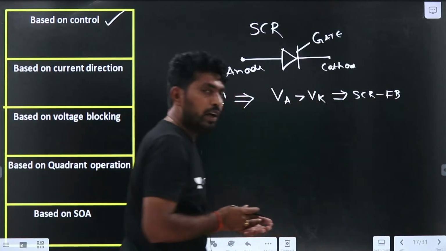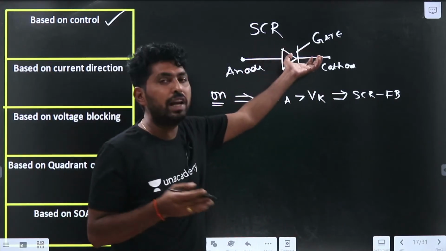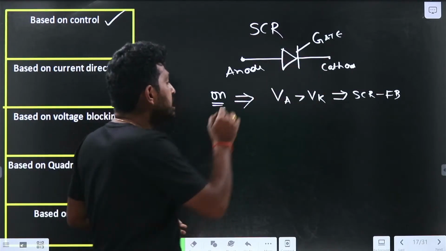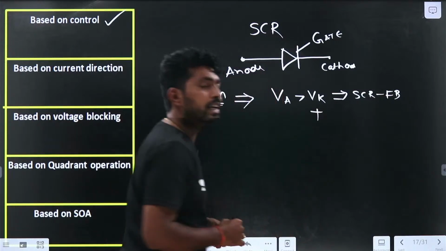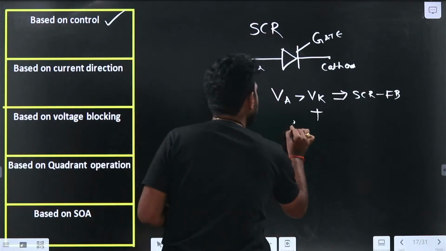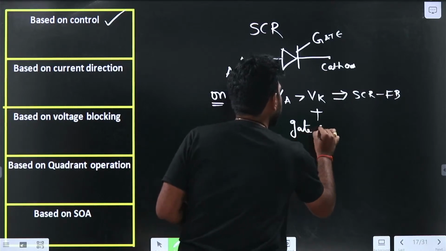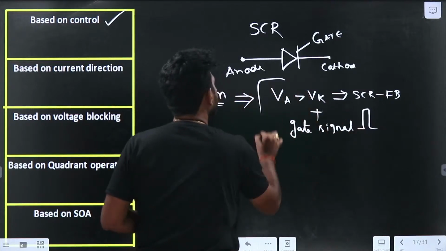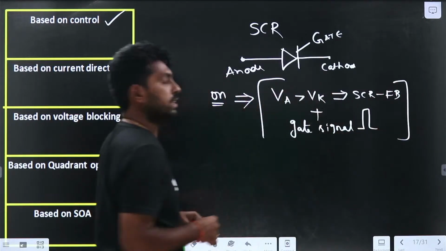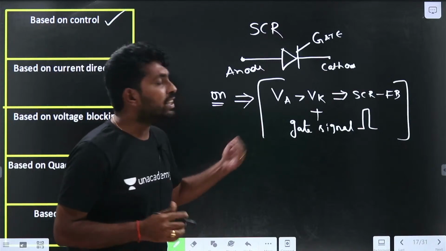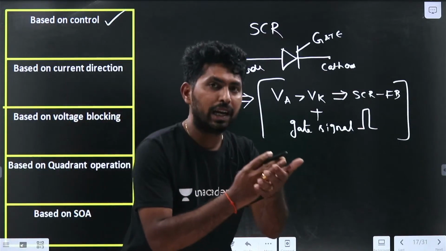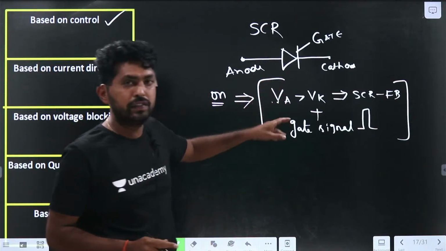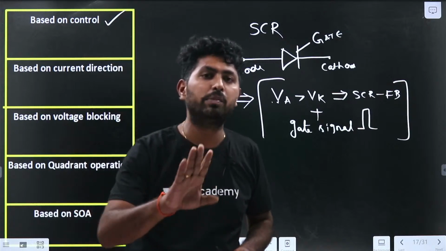So unlike a diode, here we have an additional terminal, the control signal or gate signal. In addition to this, we need to supply the gate signal. We need to give the gate pulse so that it will be in the on state. Whenever the gate signal is given to the SCR, at that instant the SCR will be in the on condition. If these two conditions are satisfied, the SCR will be in the on condition.